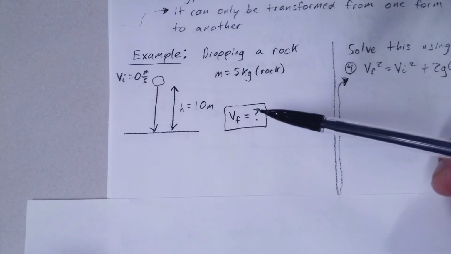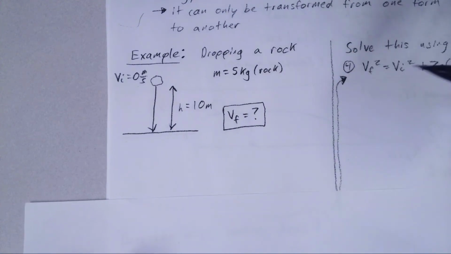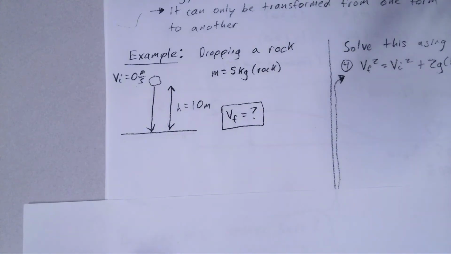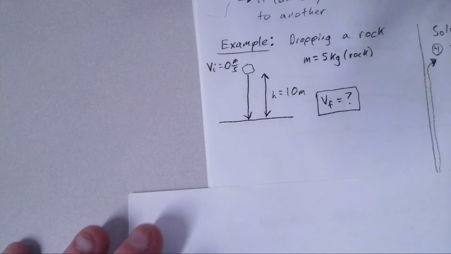So we're trying to figure out what is the velocity of the rock if it is dropped from 10 meters high. When it hits the ground, how fast is it going? And so the strategy that we're going to look at here is we want to look at what's going on at the beginning.